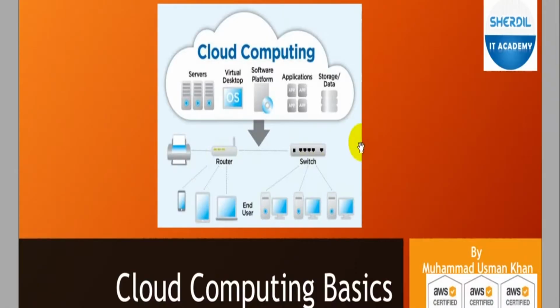In today's lecture, we will start from the cloud computing basics. Okay, the video is starting. In this lecture, we will start from the cloud computing basics, and we will see how many types of cloud computing exist, what the characteristics are, and what the advantages of using cloud computing are. Right. So let's get started.